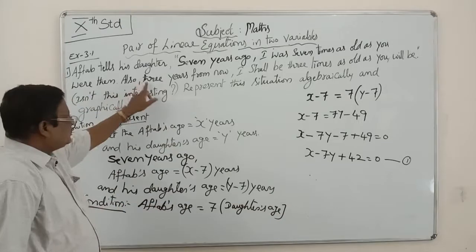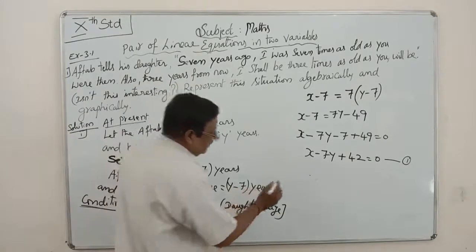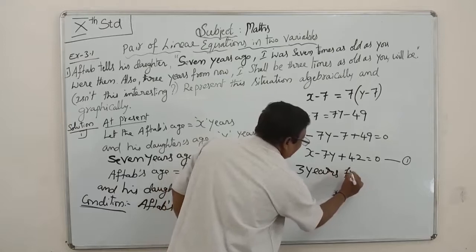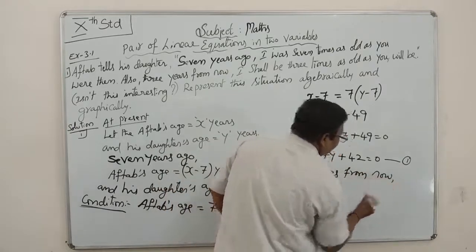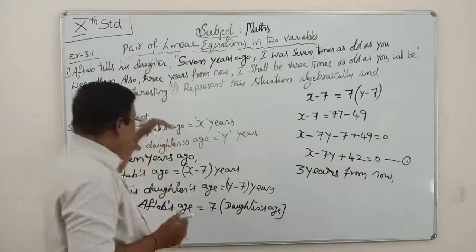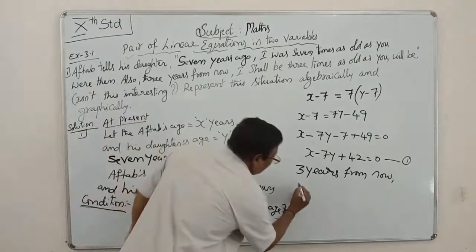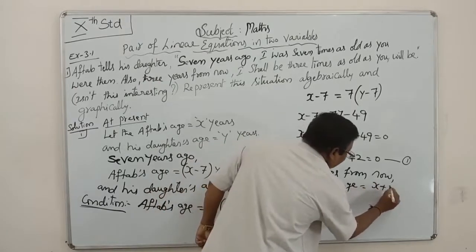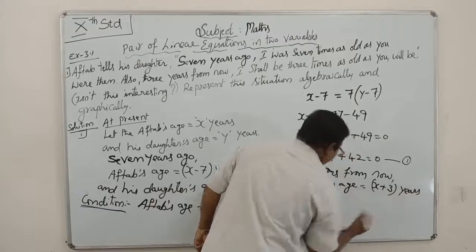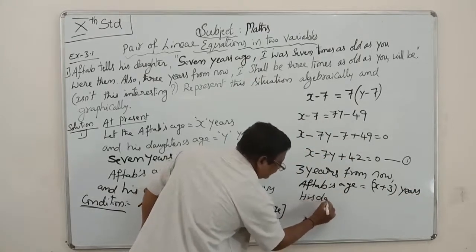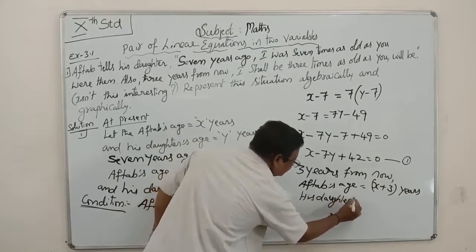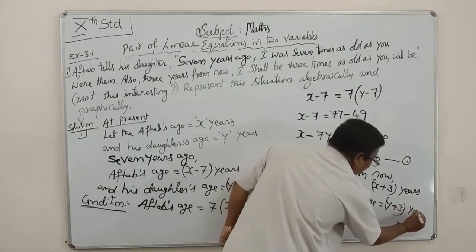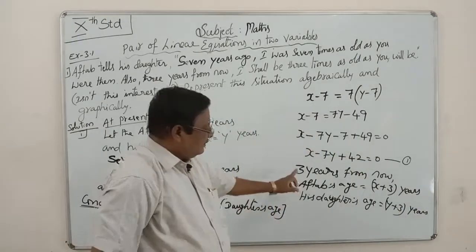Next, what is also 3 years from now? The condition is 3 years from now.